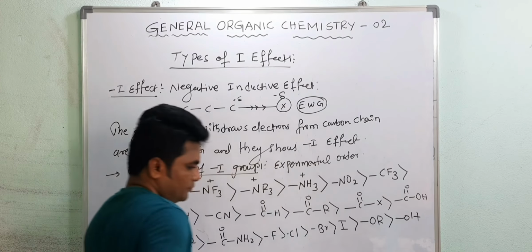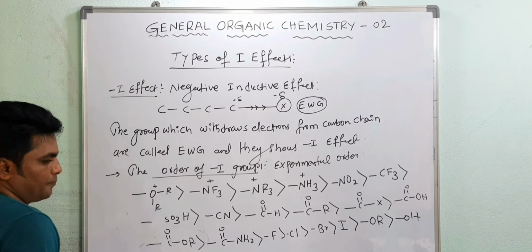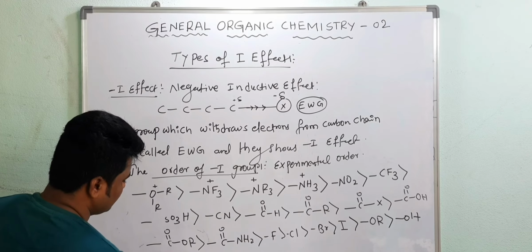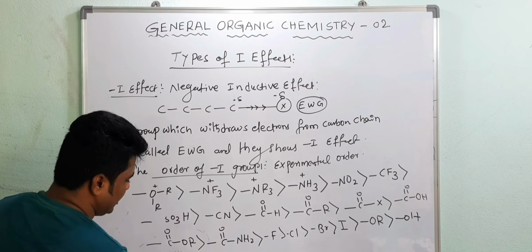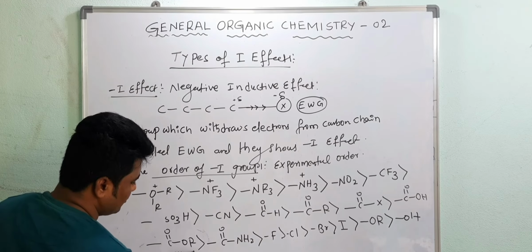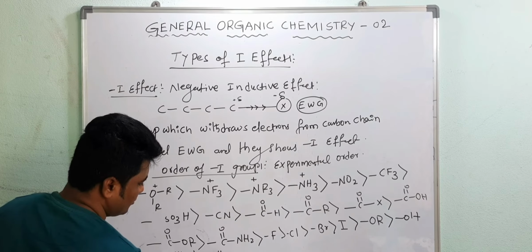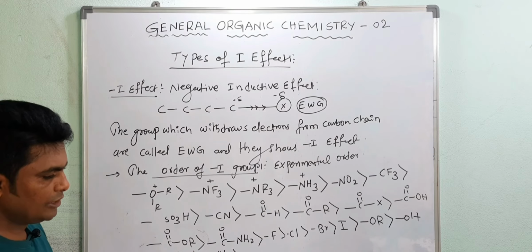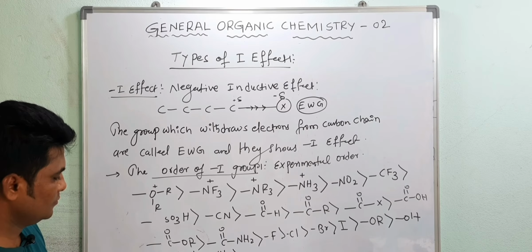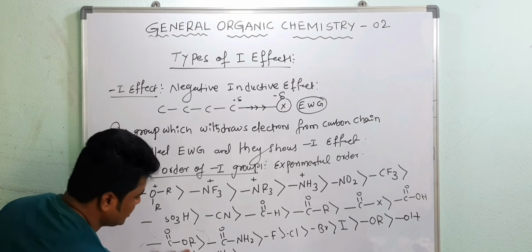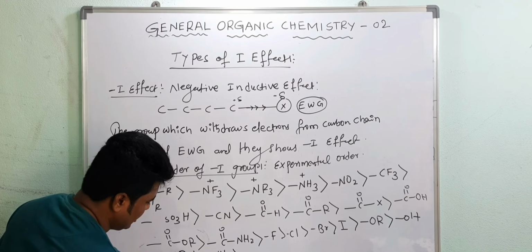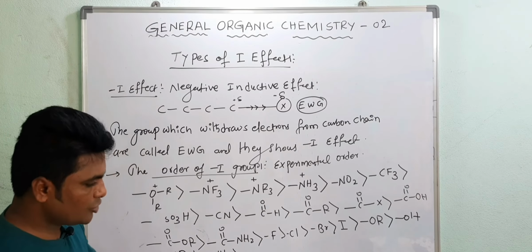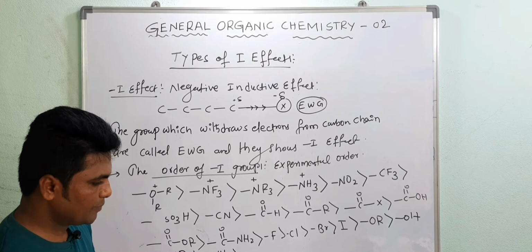Next after OR, then OH, then NHR, then NH2, then NR2.